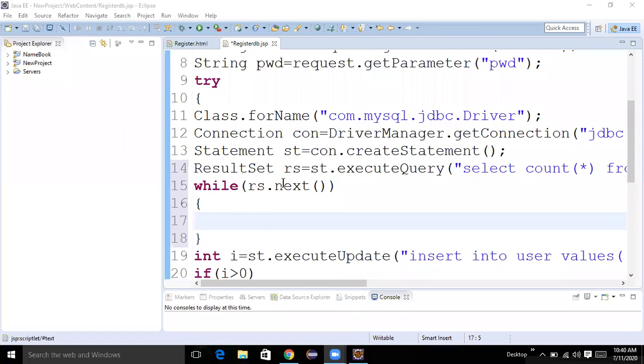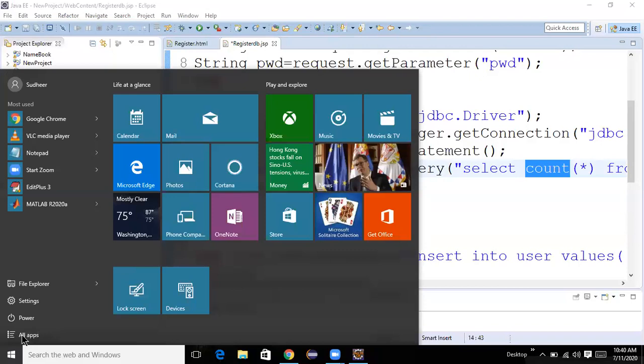Sir, we usually use for loop when we know the exact number of iterations. Very good. We use while loop when we don't know. When you are using for loop, we know how many iterations we are going to execute, and while loop, when we don't know how many rows or iterations it is going to execute, at that time we are using while loop. For that purpose, here also I am taking while loop, as we don't know how many times it has to count. That means here I will go to my MySQL